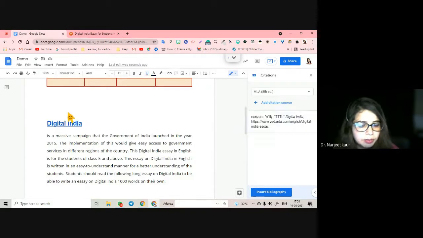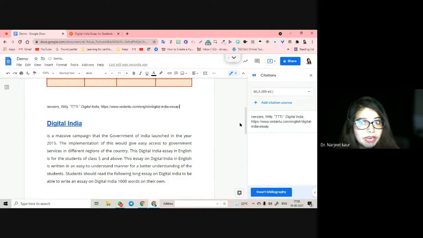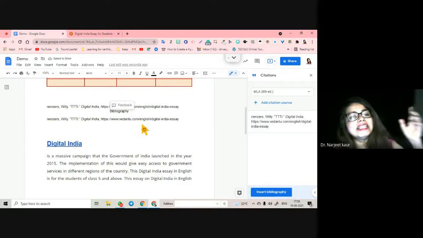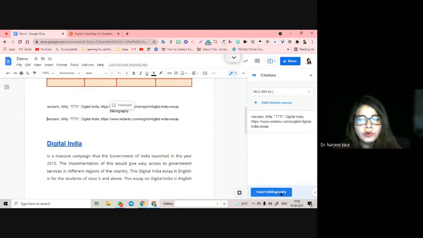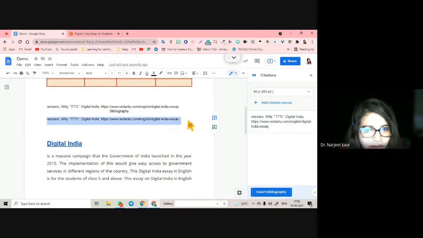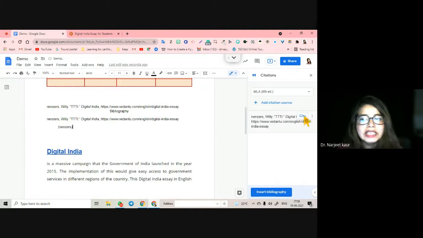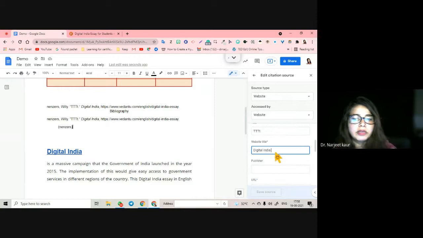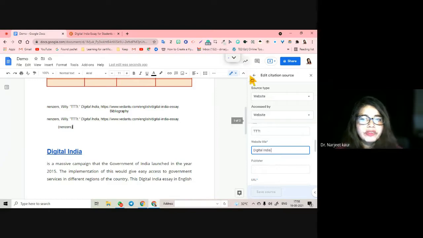Control C, I come here. This is my citation. I did not have to make anything. And this is the best part I like when I am doing my papers, inserting bibliography also. Because bibliography is something that you insert at the end of a paper or thesis. So side by side you can start adding your bibliography also. You can cite this also, you can edit it also if you want to. If at some point of time Digital India was not the name of the website, you can make additions, deletions to the source, whichever you are selecting.